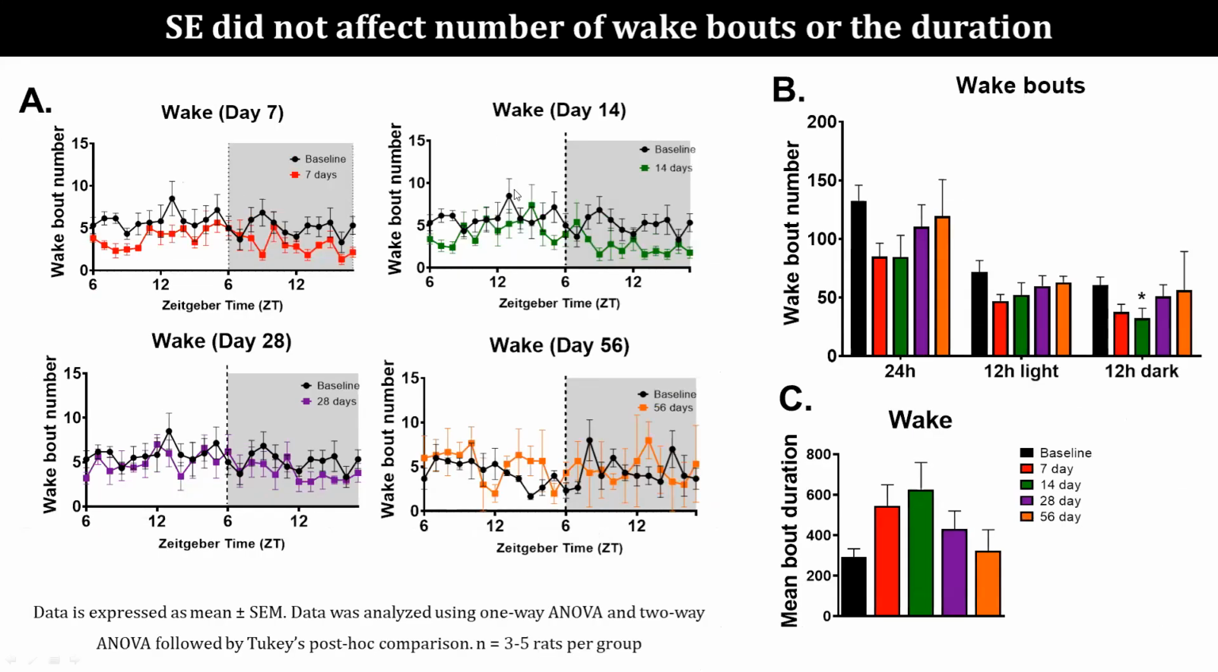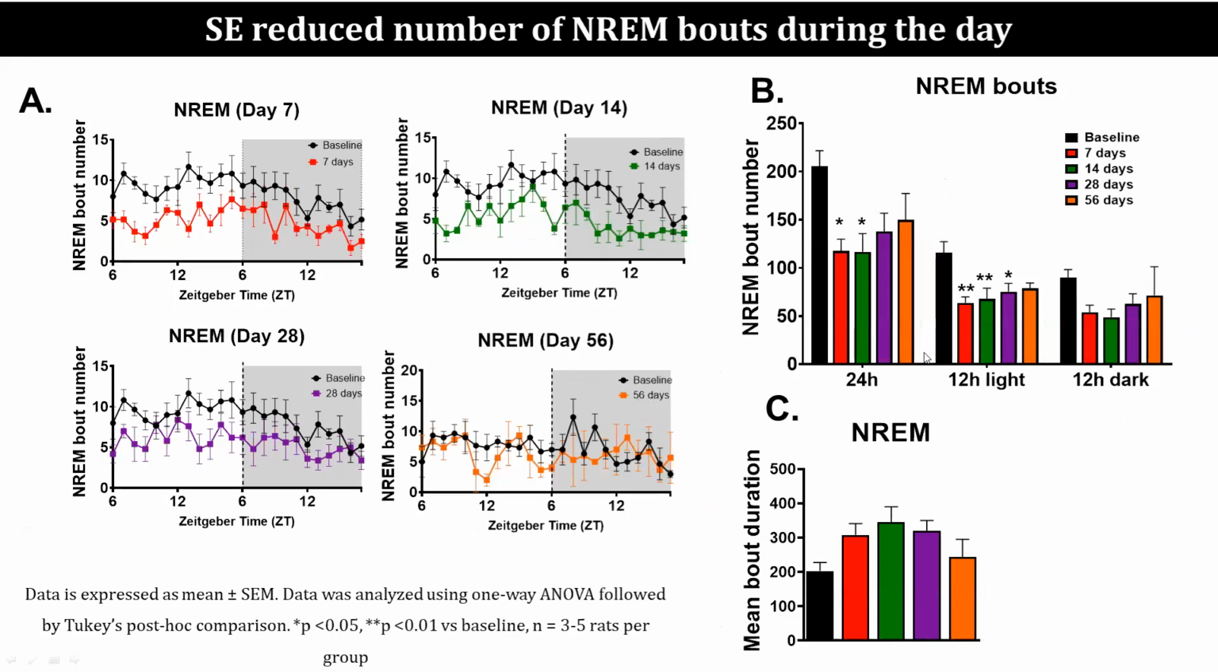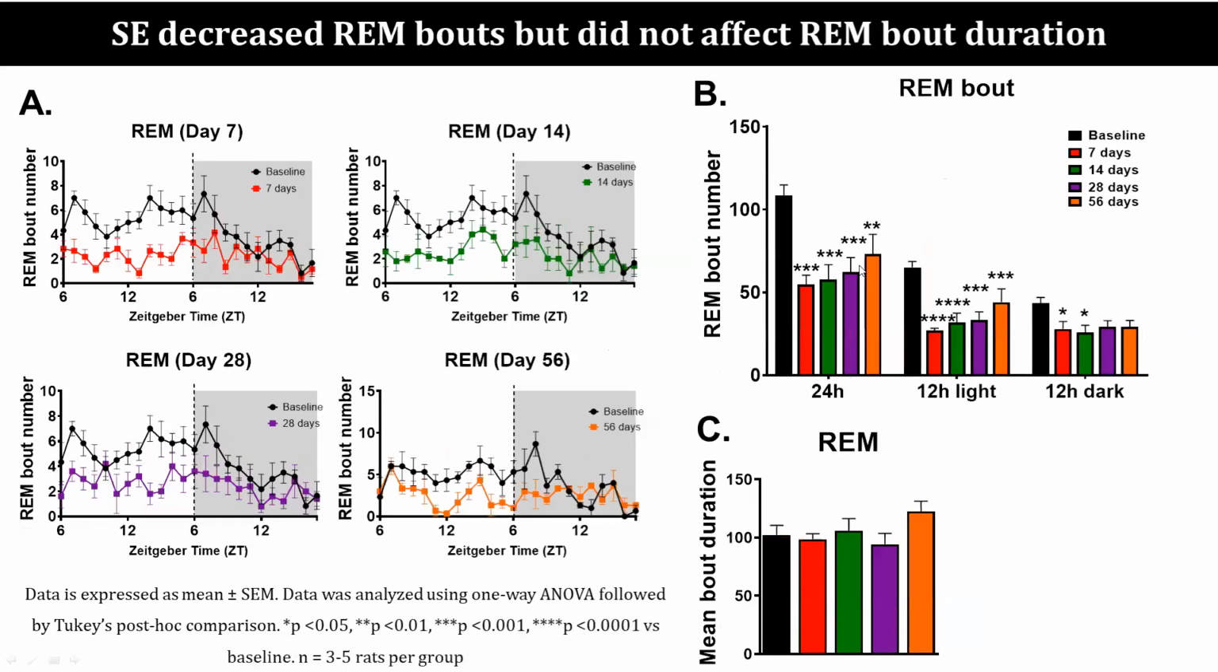Then to look into sleep stability, we looked into the bouts or the cycles, and we did not find any significant difference in the wake bouts, whereas the NREM bouts were significantly decreased in these animals. Then we saw that REM bouts were also significantly decreased in epileptic animals, decreased on day 7 and persisted till day 56, whereas the REM mean bout duration was not affected.